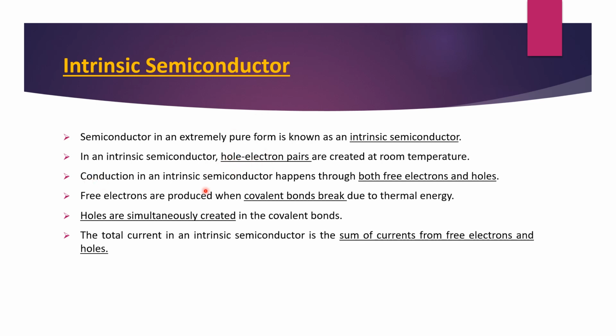Conduction in intrinsic semiconductors happens through both free electrons and holes. This is the most important characteristic of the intrinsic semiconductor: the current happens because of these electrons and holes. And how is that? We'll see in the next slide. Basically, free electrons are produced when the covalent bond breaks due to thermal energy, as I have told you already. At the same time, holes are also created in the covalent bond. So the total current in the intrinsic semiconductor is the sum of the current due to electrons and due to holes.